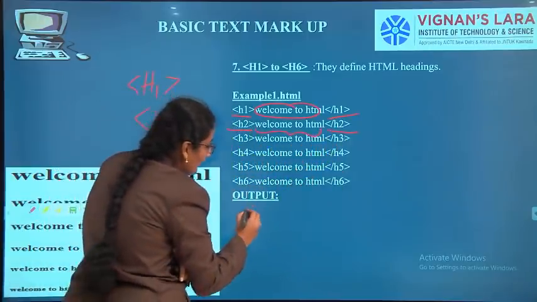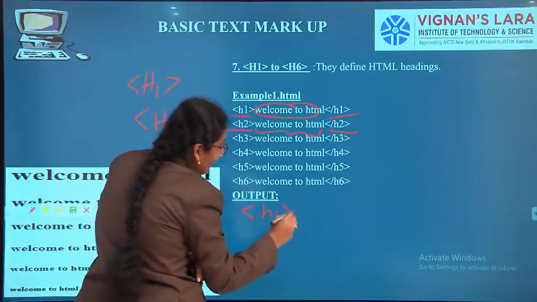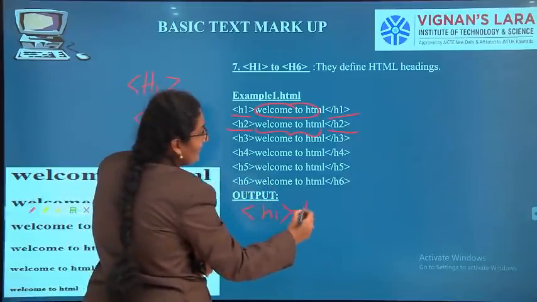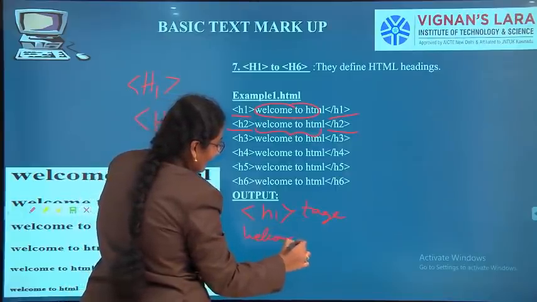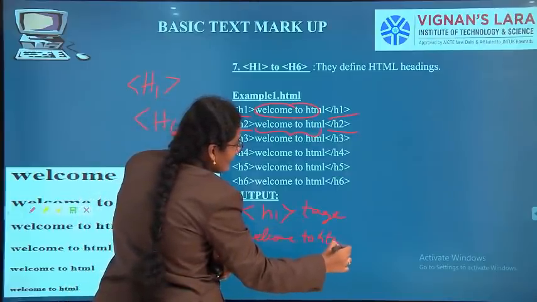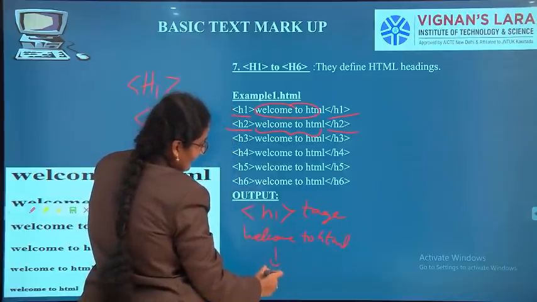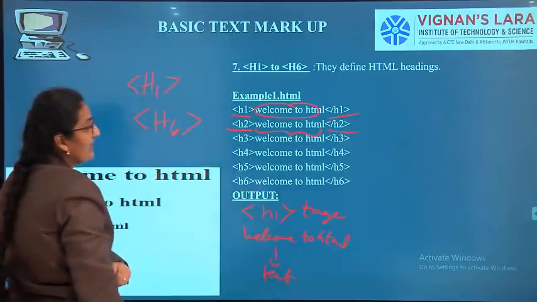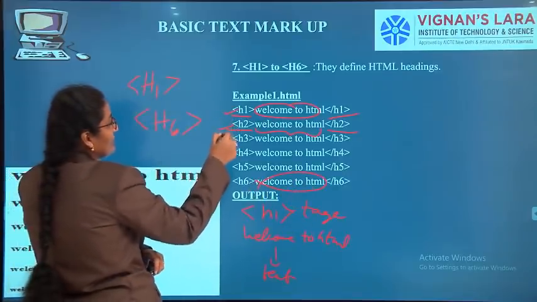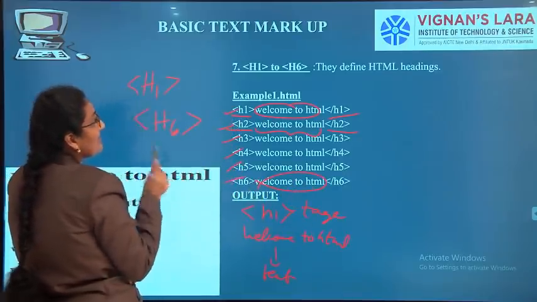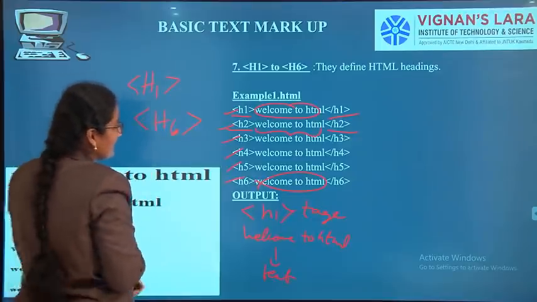What I told you: anything written between angular braces is a tag, and anything without angular braces is text. So what is the text here? Welcome to HTML is the text. H1, H2, H3, H4, H5, H6 are headings with different sizes.